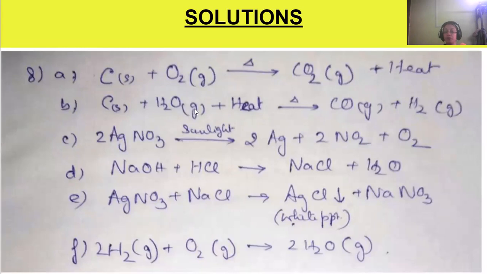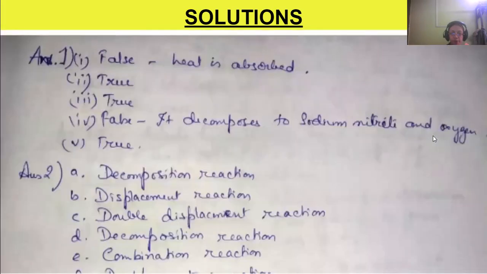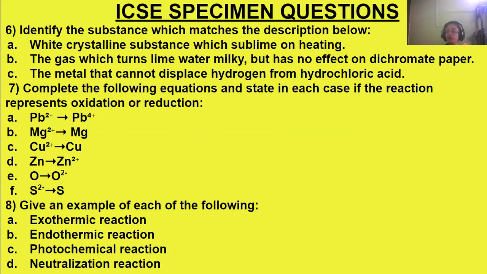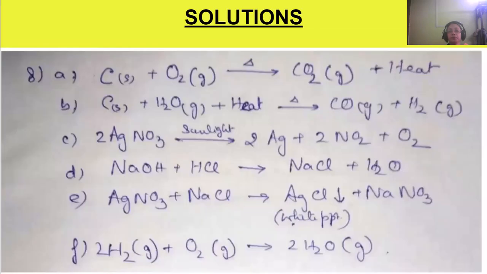So heat is absorbed here. Photochemical reaction, silver nitrate in presence of sunlight decomposes to silver, nitrogen dioxide and oxygen. That's a photochemical reaction. Then the fourth one is a neutralization reaction. Sodium hydroxide is a base, an alkali, combining with acid, HCl, forming sodium chloride and water, salt and water. So it's a neutralization reaction.